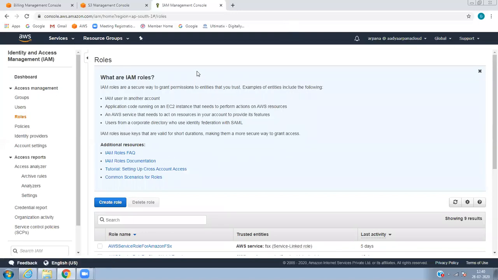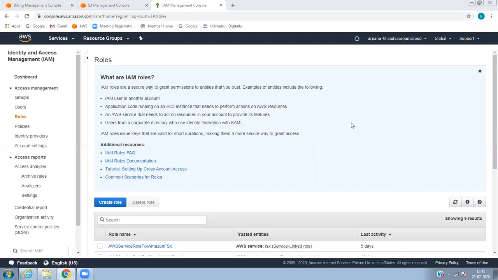Basically, an IAM role has two main parts.